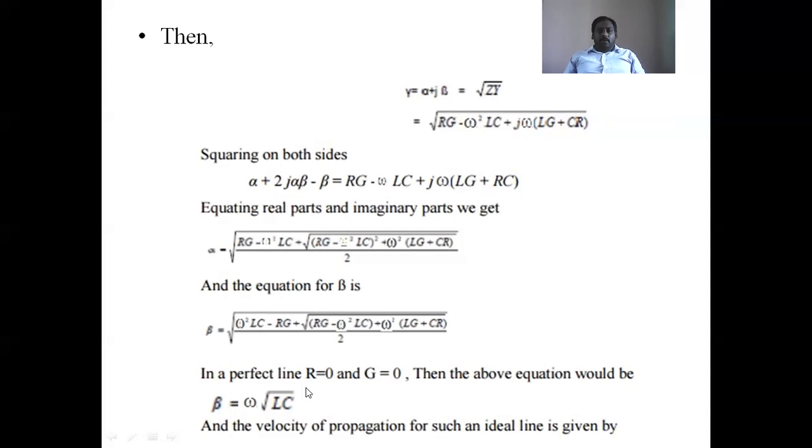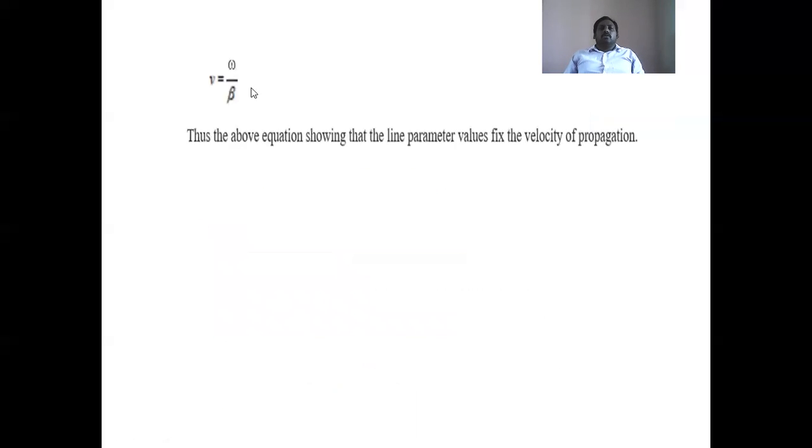Finally, for a lossless line, R is equal to 0 and G is equal to 0. We already discussed this in surge impedance loading. Then the above equation becomes beta is equal to omega into square root of LC. And the velocity of propagation for a lossless line, that is an ideal line, is given by omega by beta.